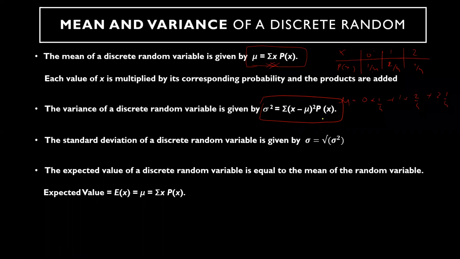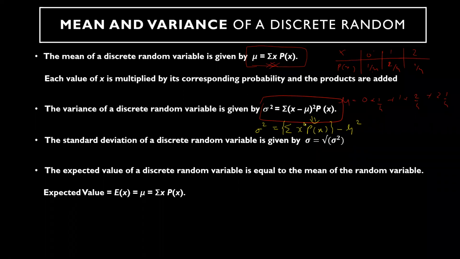We have another formula, either you can use this formula or we have another formula, which is the sum of x square into p of x, minus mu whole square. This is the extension version. Both will give you the variance. Either use this or you use this part. So how to use this in problems, we will see.